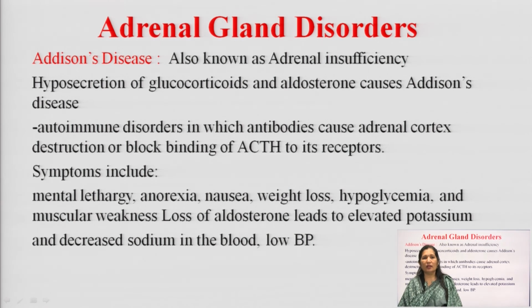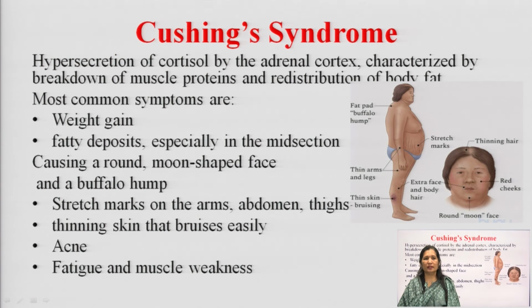Adrenal gland disorders like Addison disease we have already discussed in the adrenal gland. Adrenal insufficiency because of hyposecretion of glucocorticoid and aldosterone causes Addison disease, which is an autoimmune disorder in which antibodies cause adrenal cortex destruction or block the binding of ACTH to its receptors. A few symptoms we have already discussed.